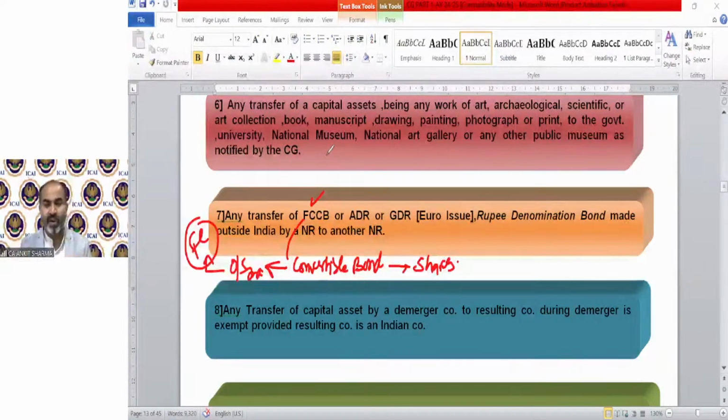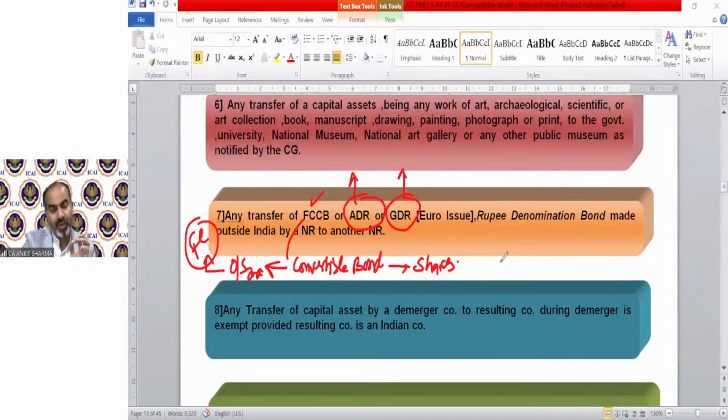So technically, a foreign currency convertible bond is nothing but this: if you are issuing a convertible bond outside India in the foreign currency of that country, that will be called a foreign currency convertible bond. Okay. Again, ADR, GDR. ADR is American Depository Receipt and GDR is Global Depository Receipt. What is ADR, GDR? Very simple.